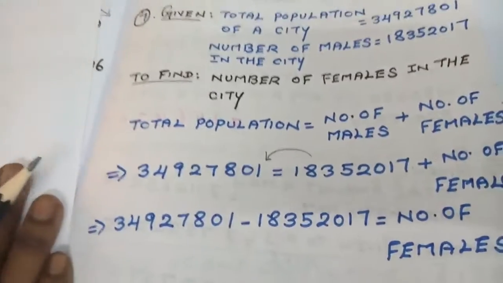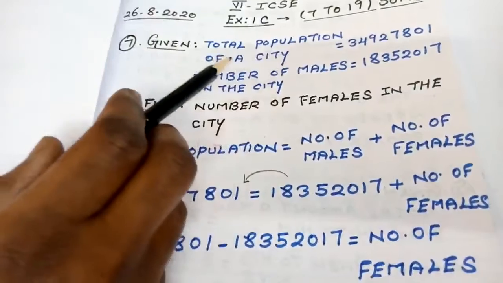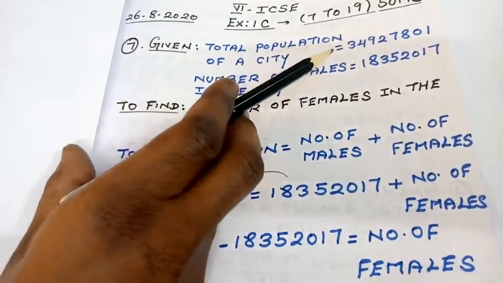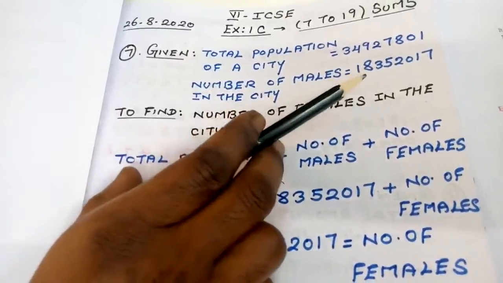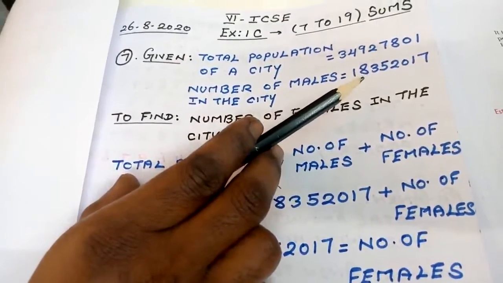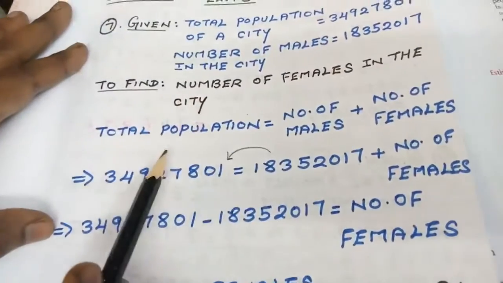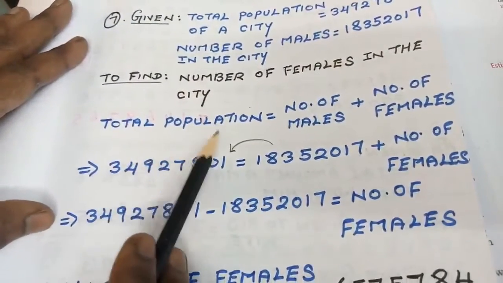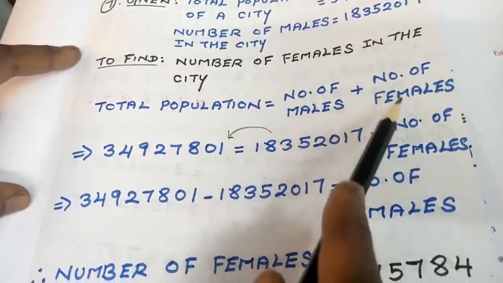If you see here in question number 7, they have given you the total population of a city, and the number of males in the city is 1 crore 83 lakh 52,017. So to find the number of females in the city, we are going to do it like this: total population is equal to number of males plus number of females.